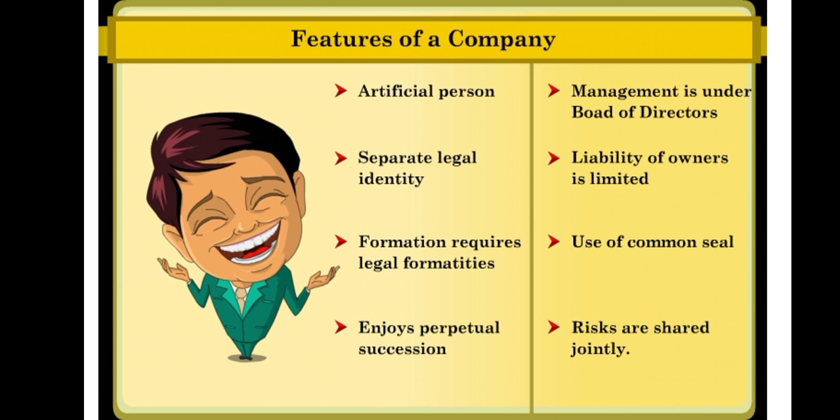Next, use of common seal. Common seal is the equivalent of the official signature, as the company, being an artificial person, cannot sign. Company cannot sign, so it will use a common seal. Risk bearing. It means risk gets spread over a large number of shareholders.